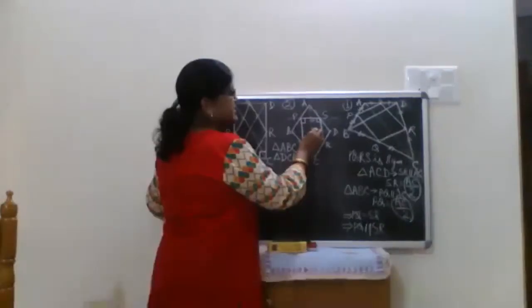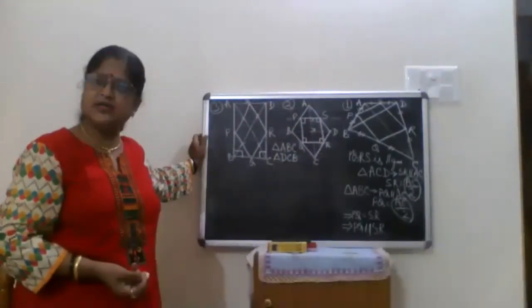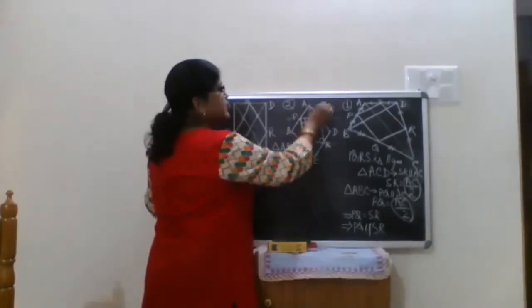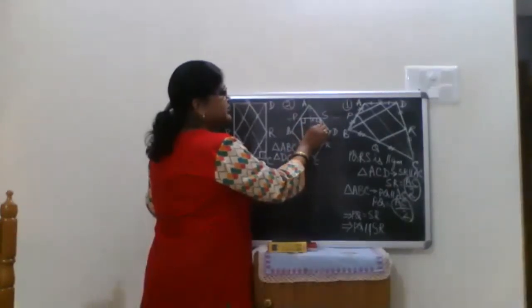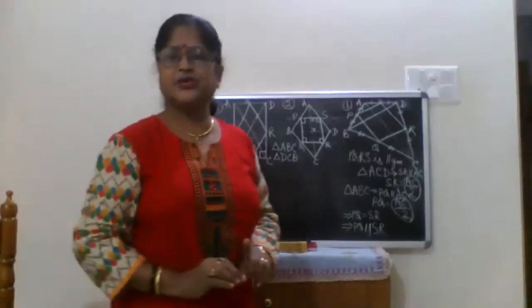If this is 90 degrees, known to us, since they bisect each other at 90 degrees, hence this is 90 degrees. Similarly, now you consider this and this. If this is 90 degrees, this will also be 90 degrees. So this angle is also 90 degrees. Did you get it? Yes, ma'am.